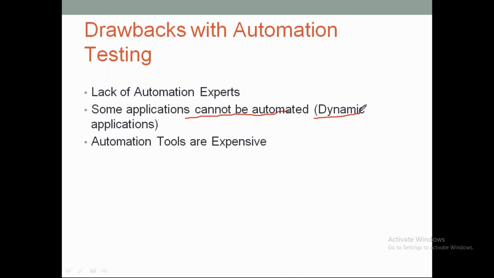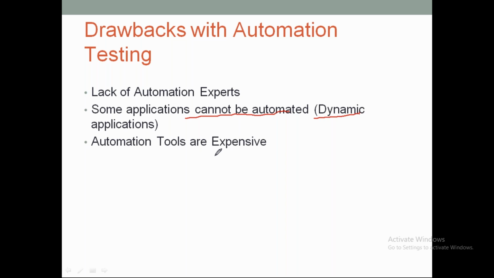Such kinds of applications we cannot automate, but every static application we can automate and reduce our manual effort. So this is one more drawback with automation. Not every type of application or scenario can be automated. There will be some limitations.